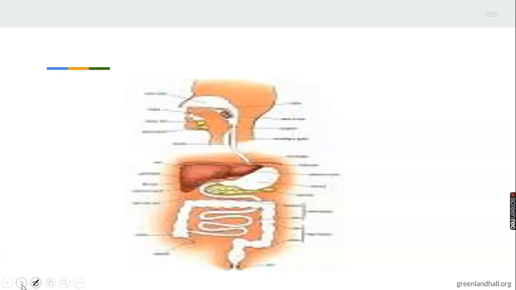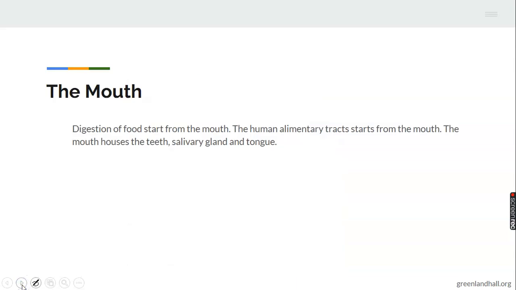Now, this is the diagram of the human alimentary canal. Let's see the beginning of the journey of the food. I told you that digestion starts from the mouth. That's the first place. The alimentary canal starts from the mouth. The mouth houses the teeth, the salivary gland, and the tongue. All of these are within the cavity of the mouth.